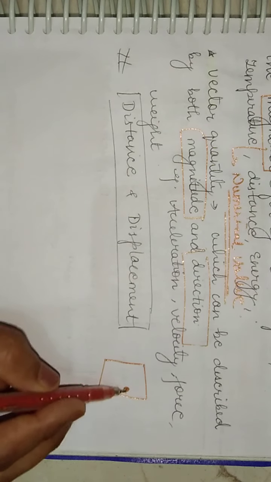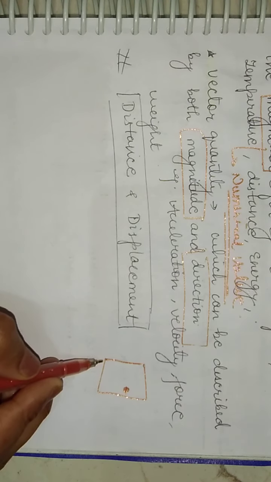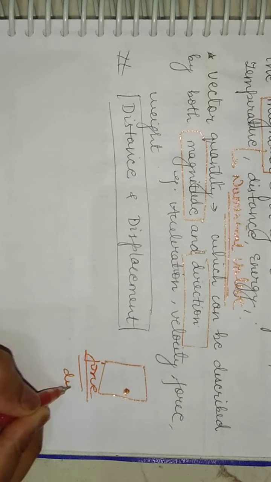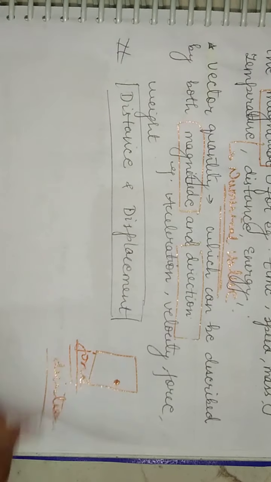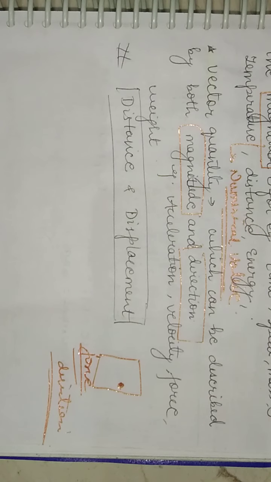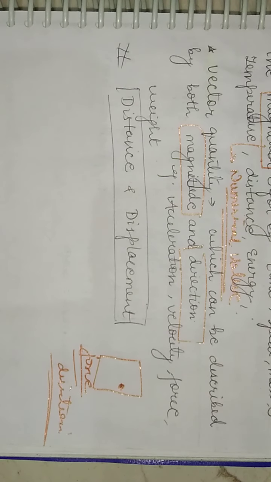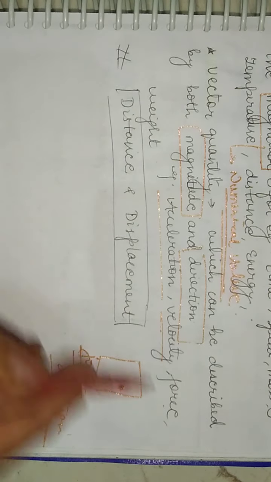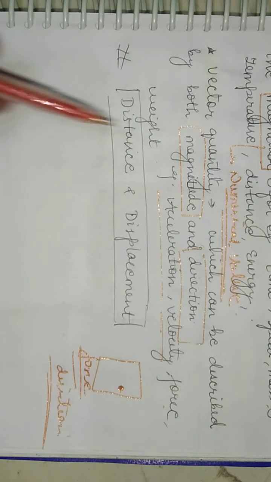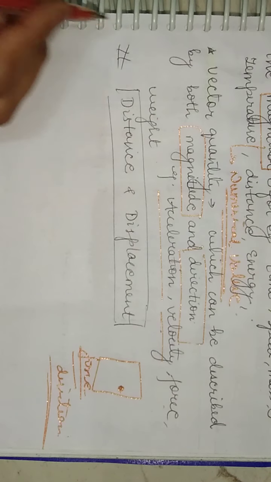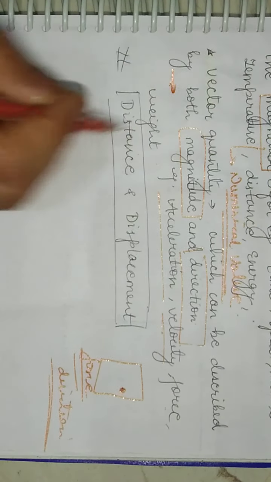Fine, but how will the door open? With a pull, right? It means that to apply this force, the direction is also important. Fine students, I hope this is clear to each one of you, and it is a very important concept. Now students, these are the vector quantities. For example, we have acceleration, velocity, force, weight. These are the vector quantities. These vector quantities are basically represented by an arrow sign.